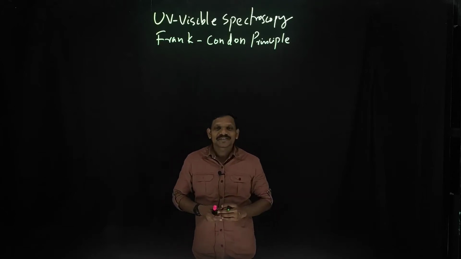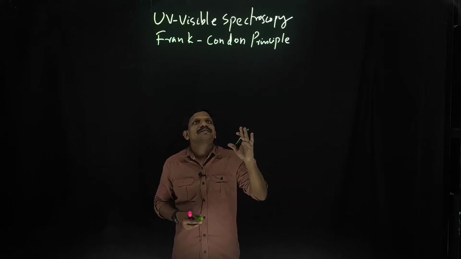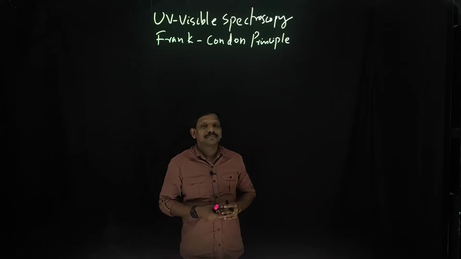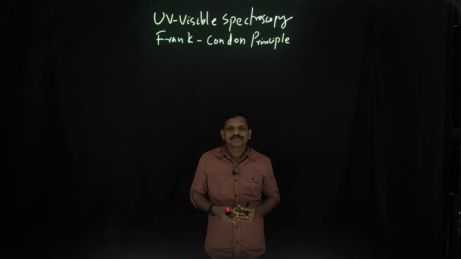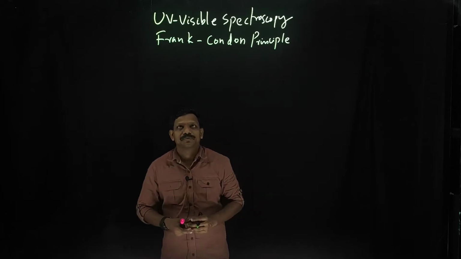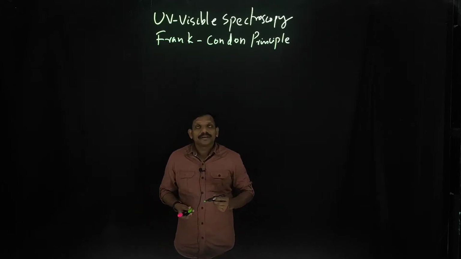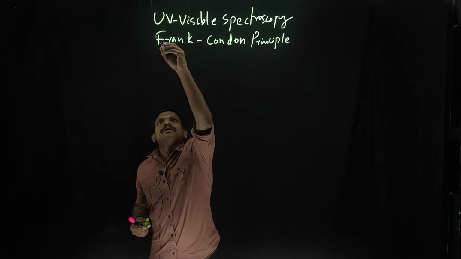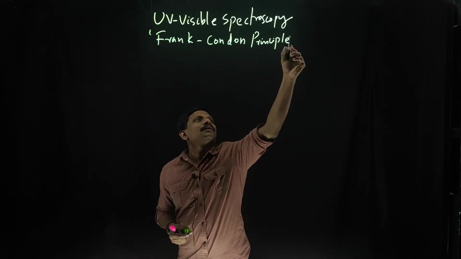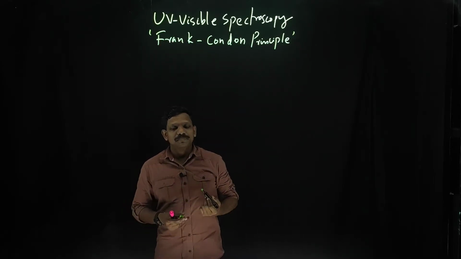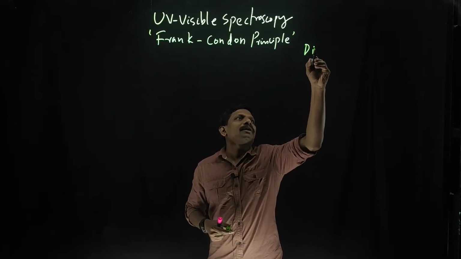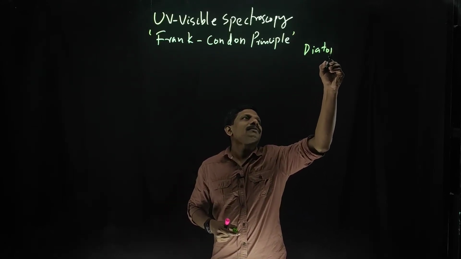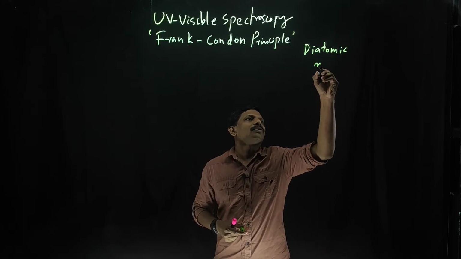Okay, dear students, this is actually the second part of our UV visible spectroscopy introduction. This is also known as electronic spectroscopy, and today I am going to tell you about a very important principle called the Franck-Condon principle. So this is actually applicable for diatomic molecules.